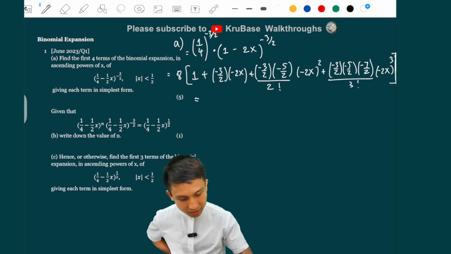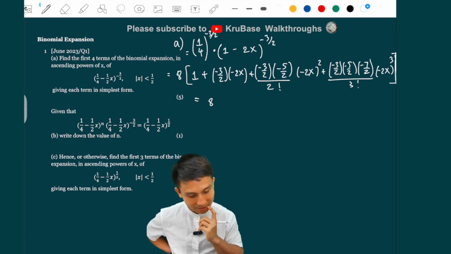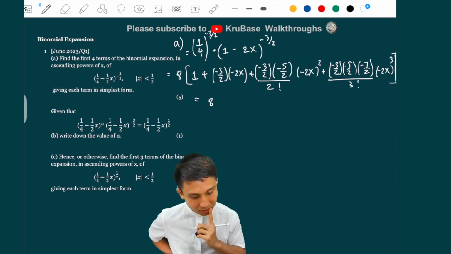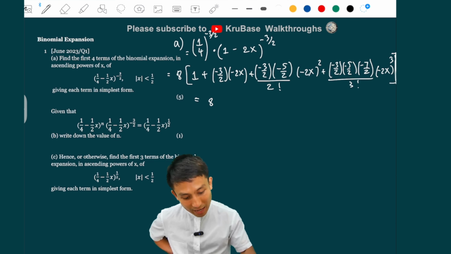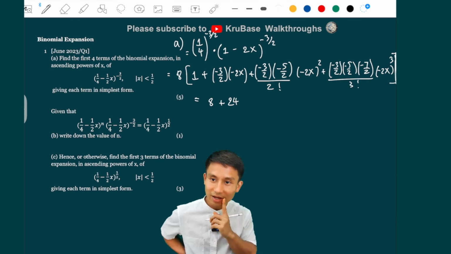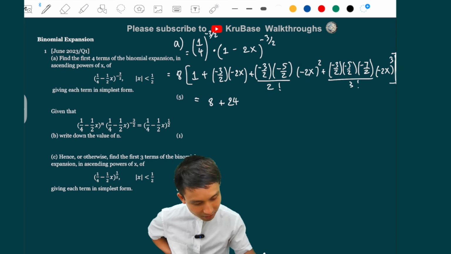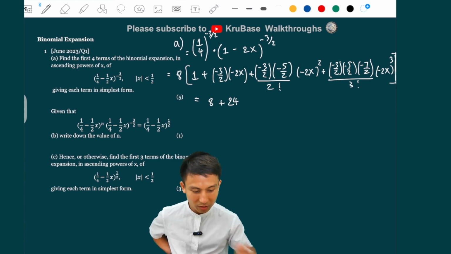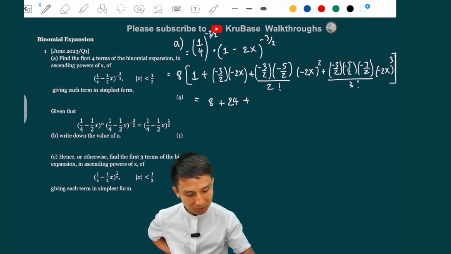Okay, so this is equal to, we're going to expand that already. So 8 into that, don't forget I have an 8 there, and then minus 3 over 2 times minus 2 is just going to give me 3. Multiplying 8, I get 24. I'm going to simplify everything already here. And then what about this one? I have 2 of the 2's there, cancel the fraction here, and then it's just 15 over 2 with no negative sign, and multiply 8, I get 60. So this is 60x squared.